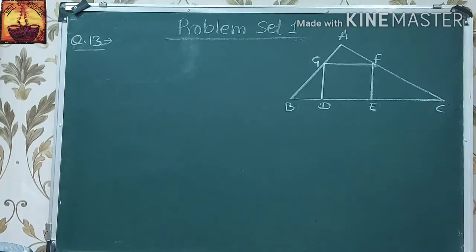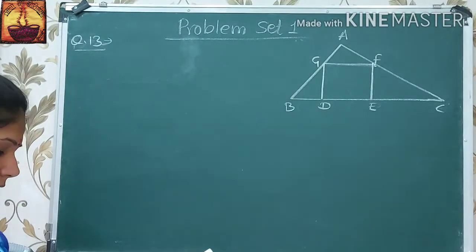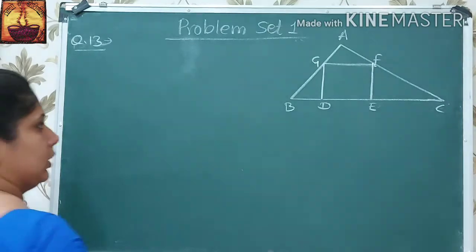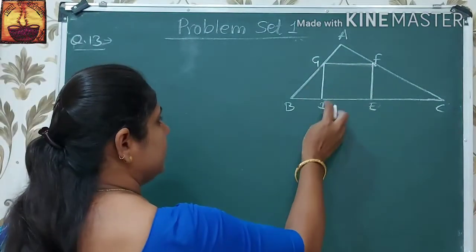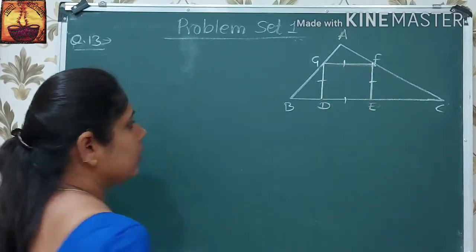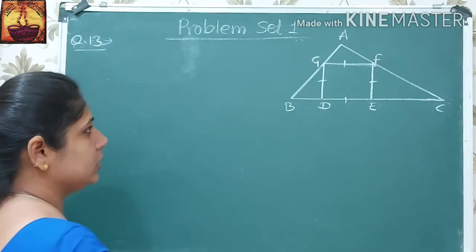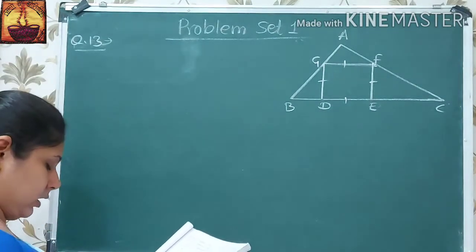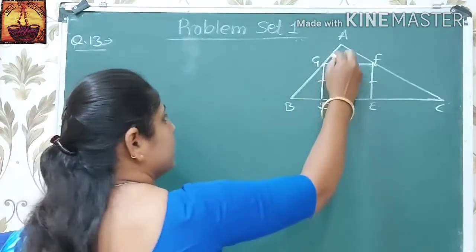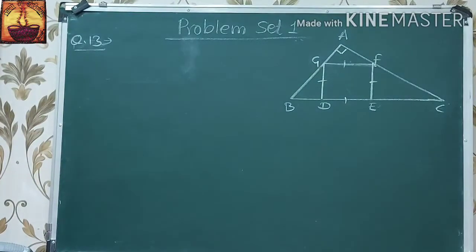Now question 13: in the figure, the vertices of square DEFG are on the sides of triangle ABC. Angle A is 90 degrees. Vertices of square DEFG, it means it is a square and all its sides are equal.